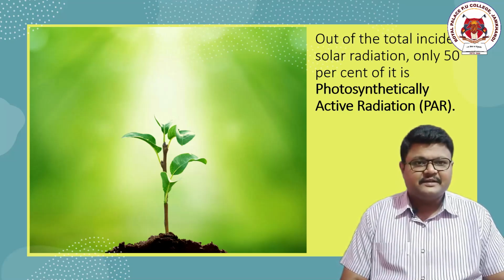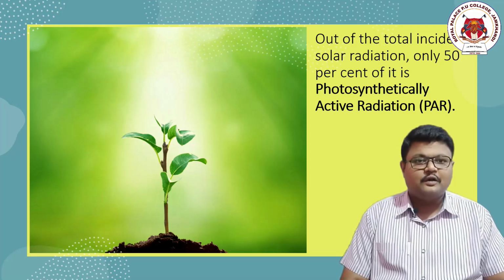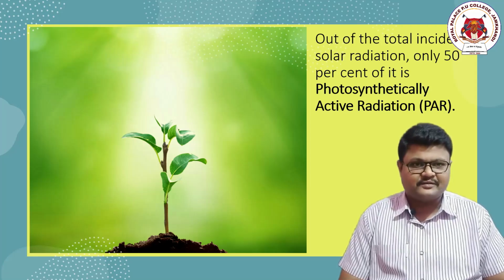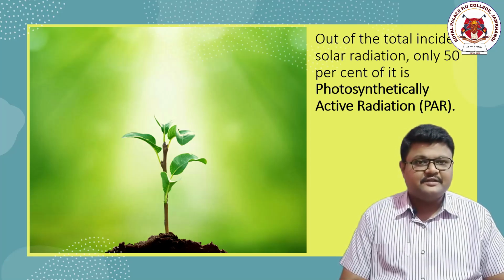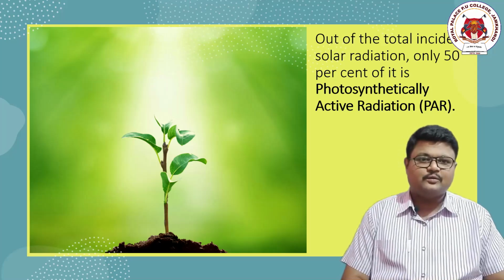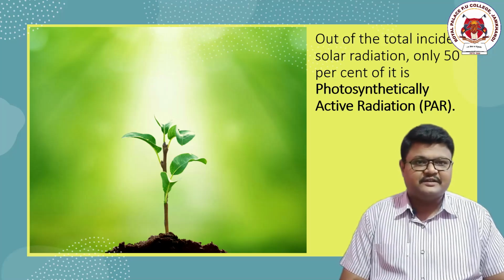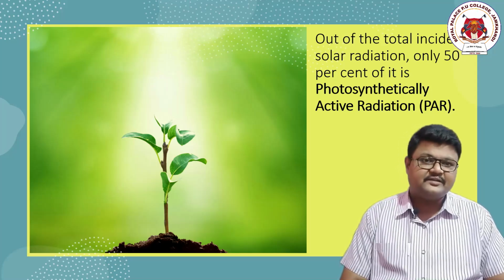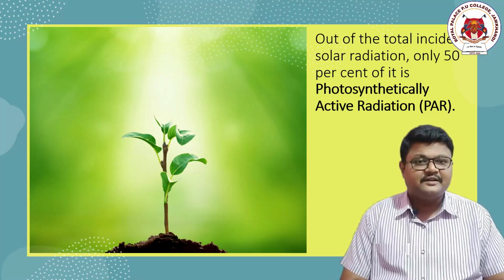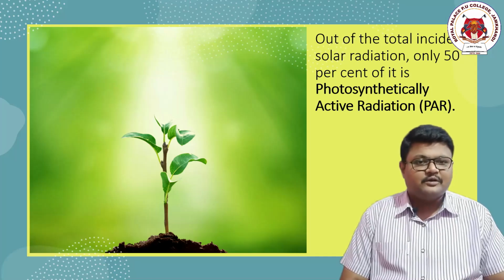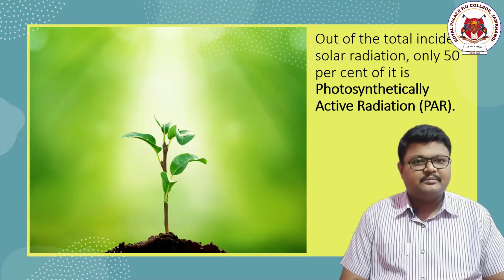Let us consider that 100% of solar radiation falls onto the planet Earth. Let's call this incident radiation, and since it is connected to sunlight, let us call it incident solar radiation. I'm not saying that the entire 100% of the sunlight enters our Earth.